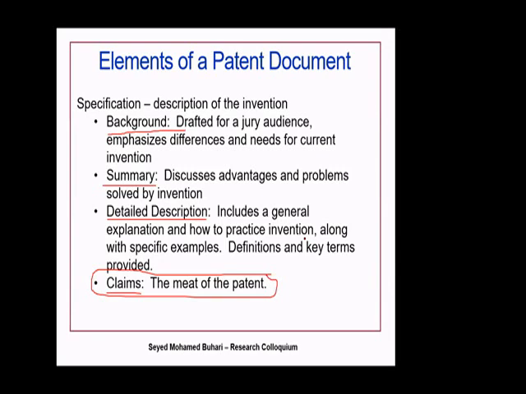Okay. And then you have the summary, where you discuss what the advantages of this patent are and what problems this patent solves. What is it you are solving here? If it is not solving anything, it means it is of no use, right? So we are looking for some usefulness. That is mentioned under the summary.